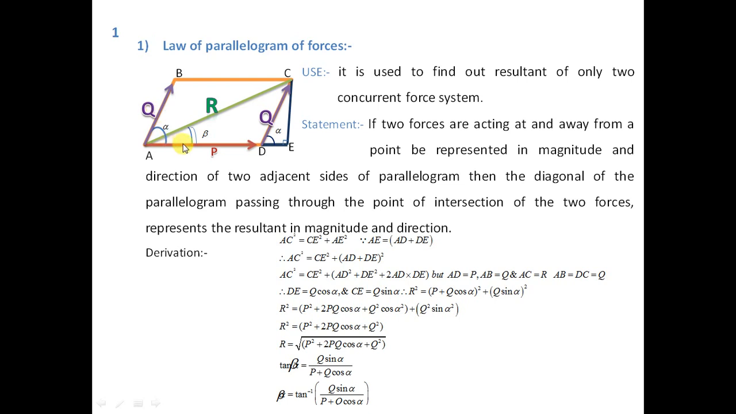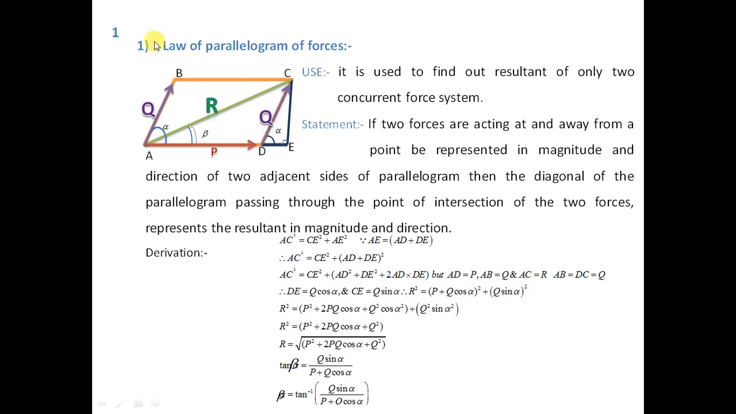What is meant by concurrent? These two forces which are meeting at the same point A, or which are passing through the same point, are called concurrent forces. And the resultant of these concurrent forces we can find by using the law of parallelogram. This is the application of the law of parallelogram.